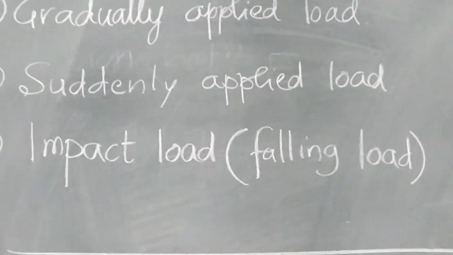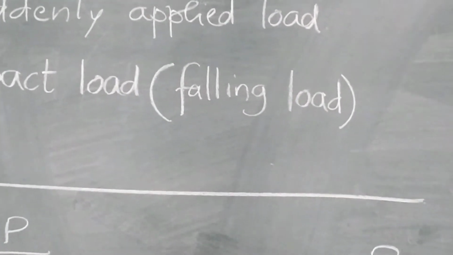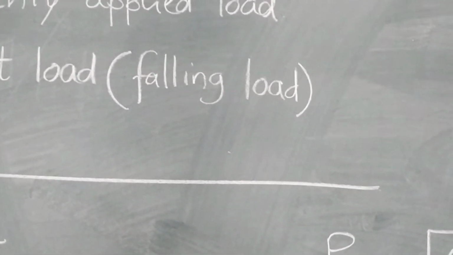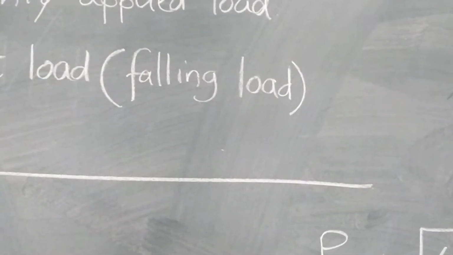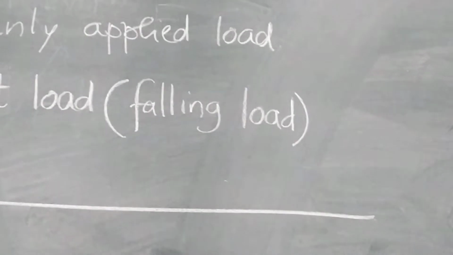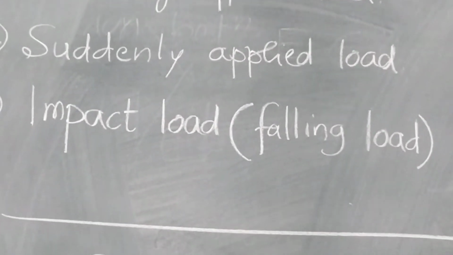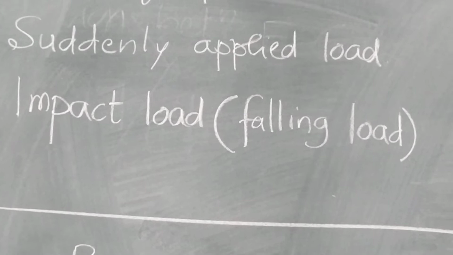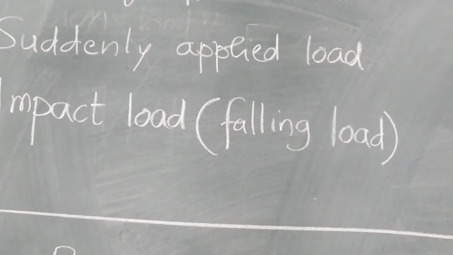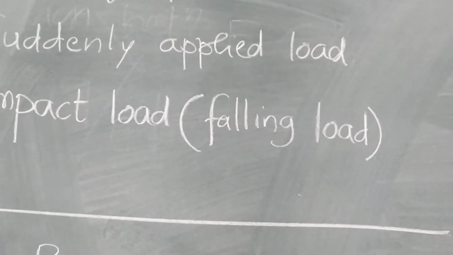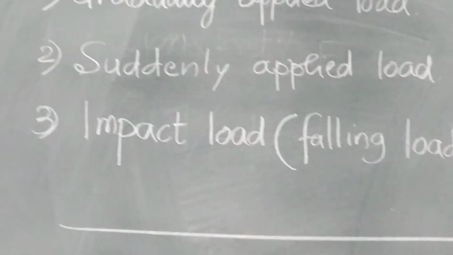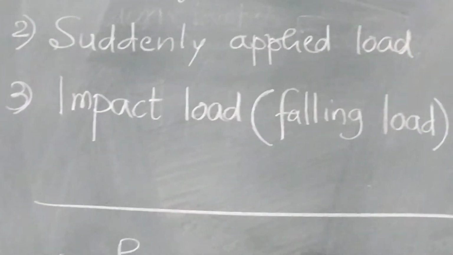And third, what is impact load? From a certain distance, when a load P is allowed to fall, it is called an impact or shock load. In case of Izod or Charpy test, or take a very simple example of a hammer, by hammer we are applying impact load on any object. So, either the Izod test or a hammer on a metal specimen is an example of impact loading. Similarly, a vehicle accident is also an example of impact load. Impact load's impact is very high.